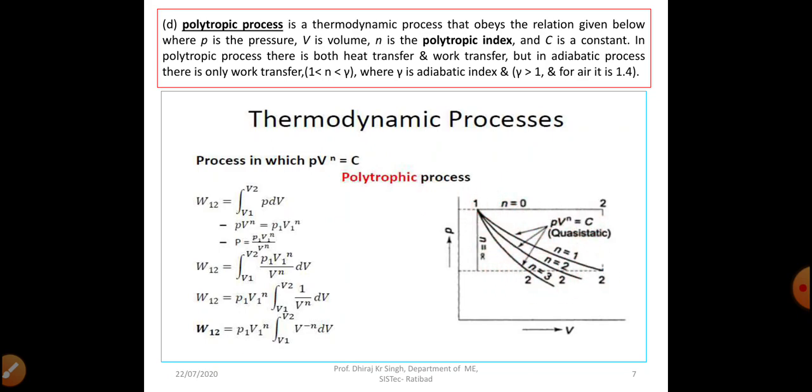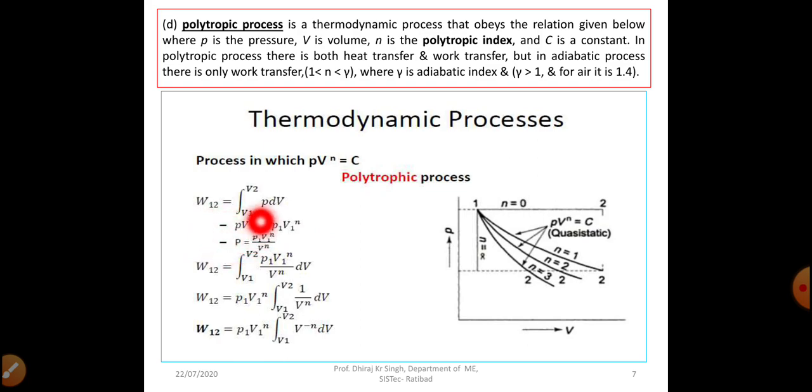Okay, let us move to our main topic. We were discussing non-flow or closed system work for thermodynamic processes. So how will we find the non-flow closed system work in a polytropic process? Look, PV to the power n equal to constant. What is our non-flow work? Non-flow work is W12 equal to the integral from V1 to V2 of P dV. This is a dash only, not a negative sign.